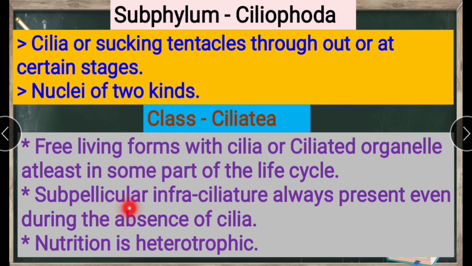And subpellicular ciliature is always present, even during the absence of cilia. Here we see the subpellicular or infraciliature always present, while sometimes the cilia are absent. Nutrition is heterotrophic.